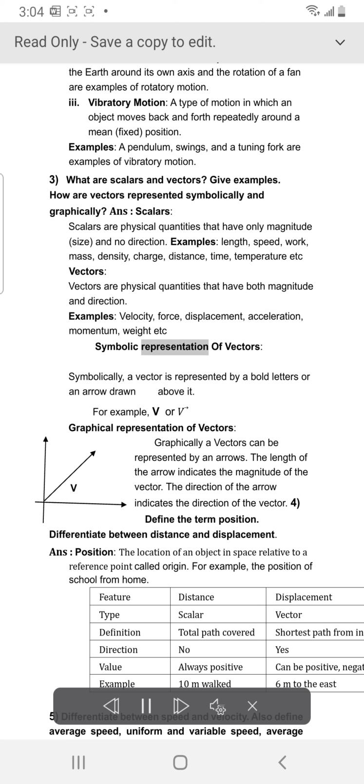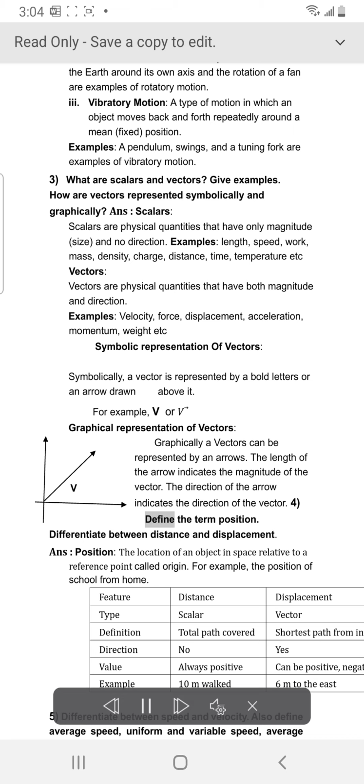Symbolic representation of vectors. Symbolically, a vector is represented by a bold letter or an arrow drawn above it. For example, V. Graphical representation of vectors. Graphically, a vector can be represented by an arrow. The length of the arrow indicates the magnitude of the vector. The direction of the arrow indicates the direction of the vector.